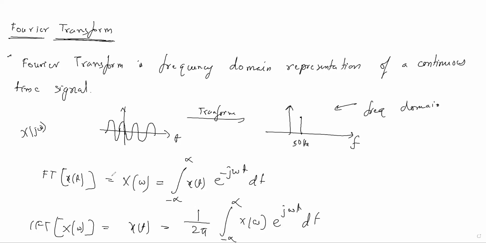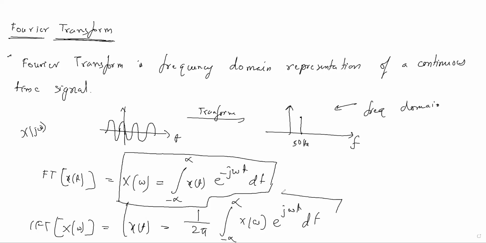These two formulas you should know to solve the problems. X of omega is the Fourier transform, the coefficient for the Fourier transform, and X of omega can be found by integrating from minus infinity to infinity x of t e to the power minus j omega t dt.